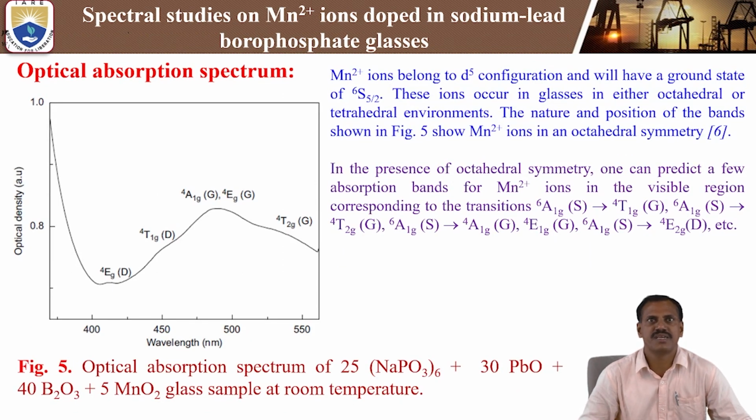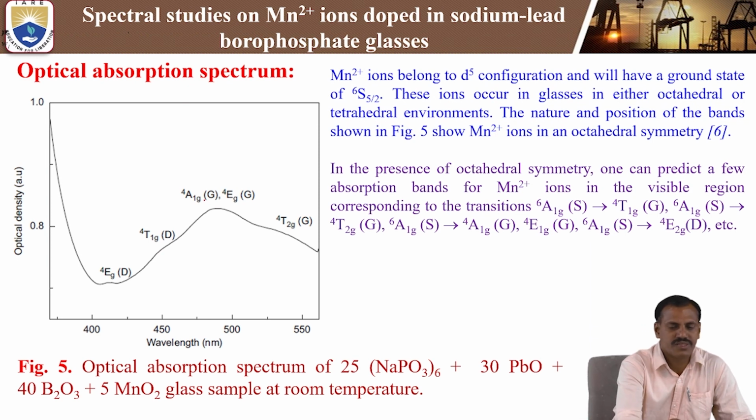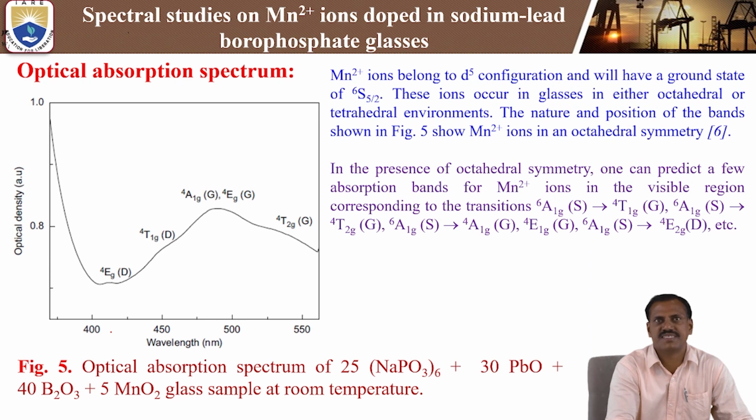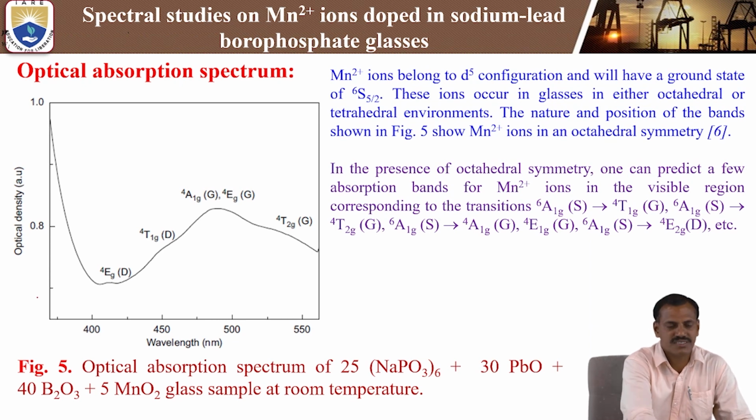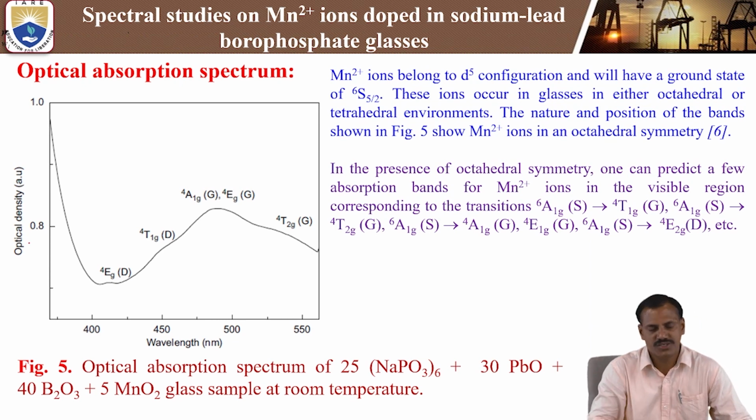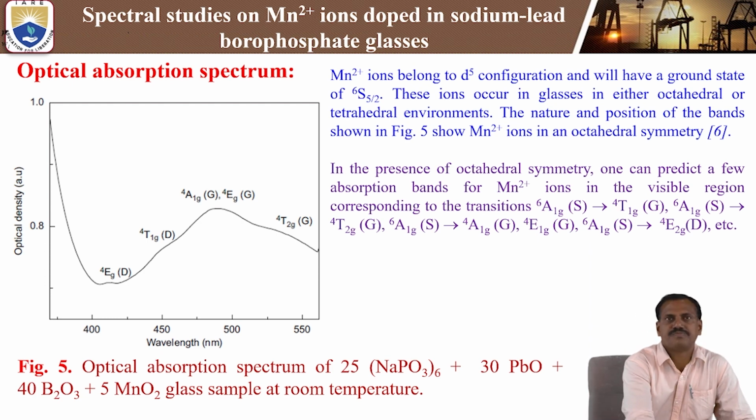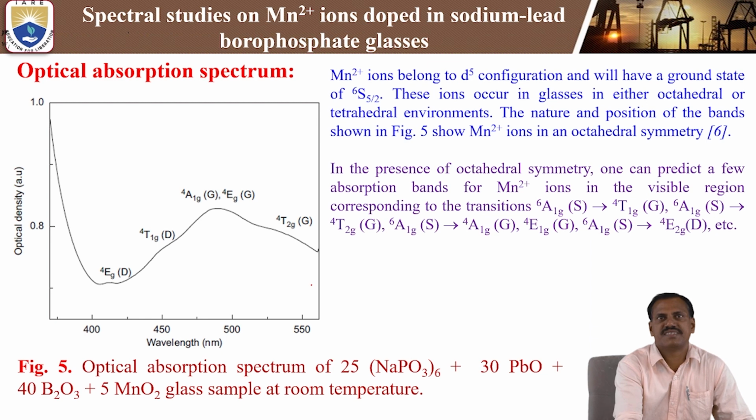Next, coming to the optical absorption spectra. From the optical absorption spectra, we can observe four peaks in wavelength versus optical density. Here the x-axis is wavelength and the y-axis is optical density, that means absorption. So we are measuring the four important optical absorption peaks from the ground state to different excited states.